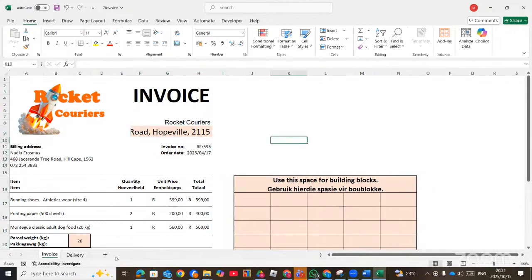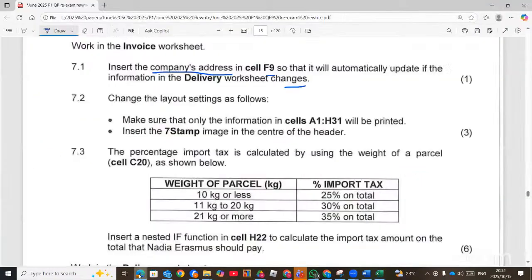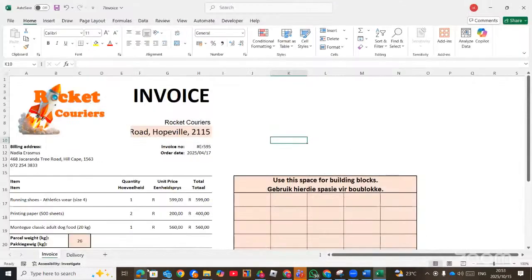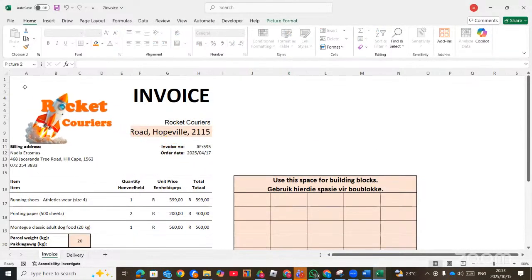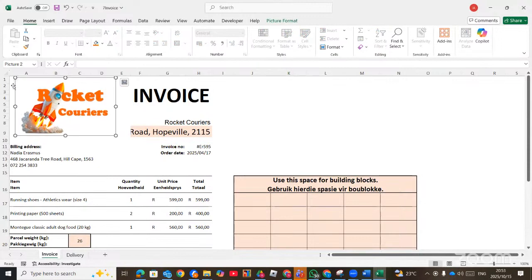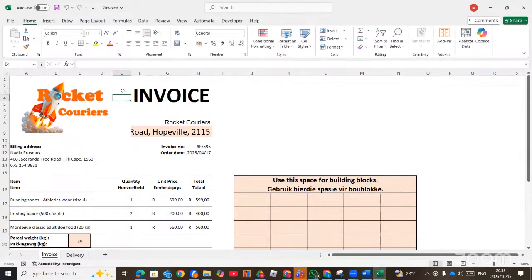Now the next question, change the layout settings as follows. Make sure that only the information in A1 up until H31 will be printed. So you go to A1, up until H31.